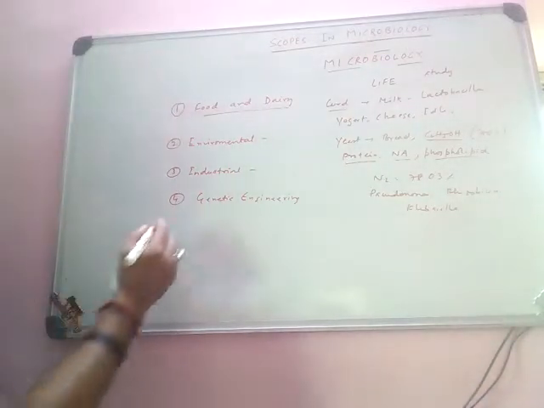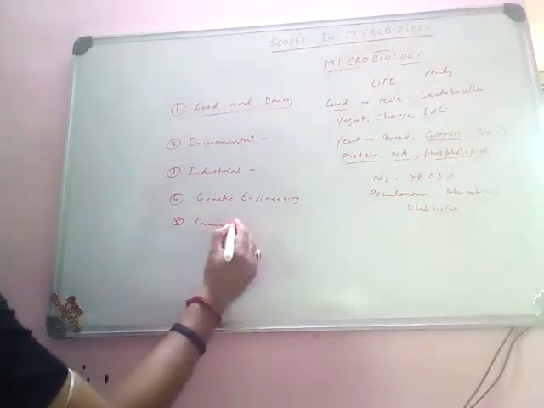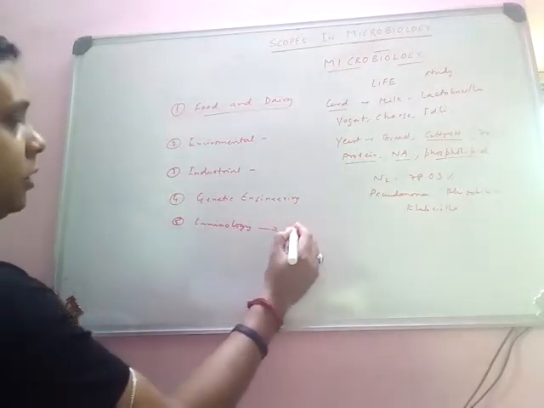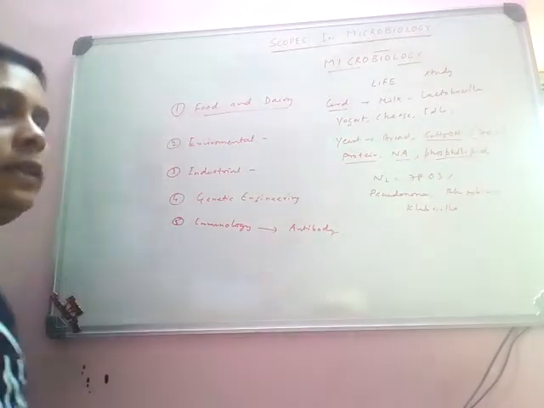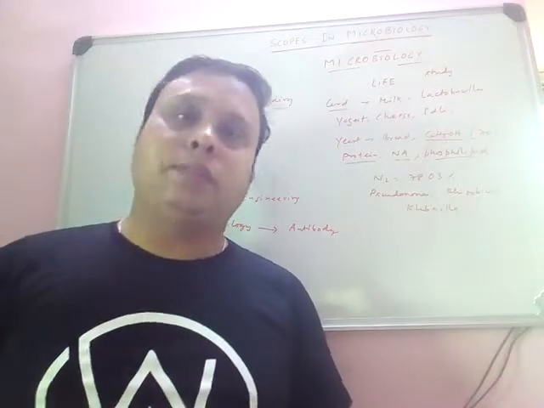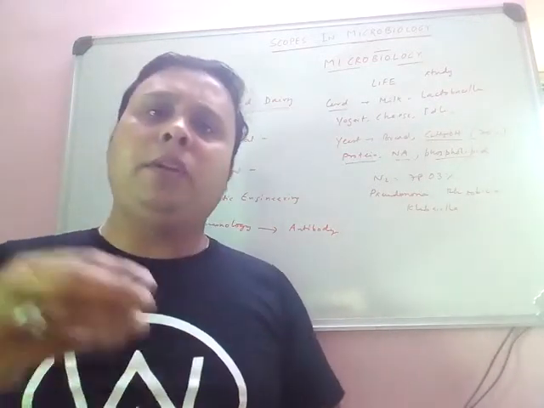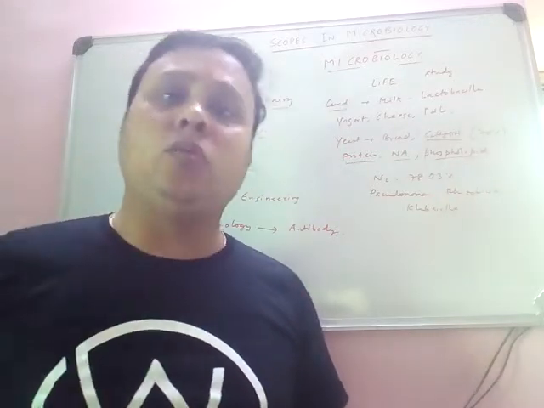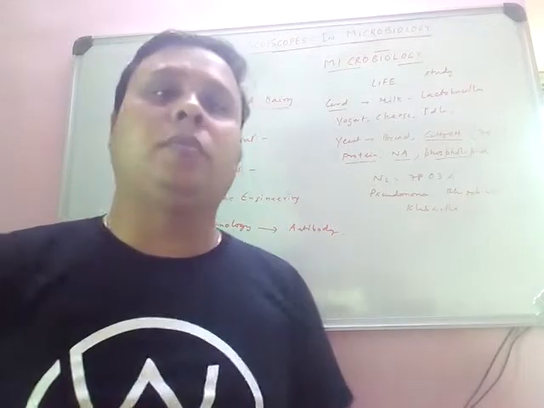And the next point is immunology. In immunology, we need to produce antibody, because antibody is something that is produced by your B cell after antigen exposure, and an antibody can be specific for only one antigen, called a monoclonal antibody. When an antibody is specific for a particular antigen, it is called a monoclonal antibody.